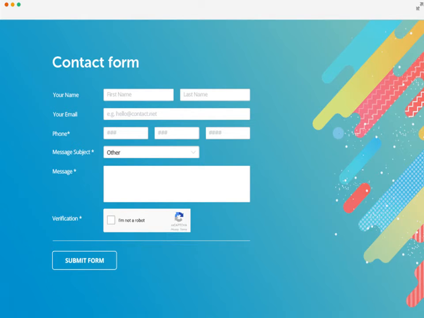Then the form also consists of some buttons, like this submit form button. If you remember, we learned how to insert a navigation button. This is a similar button: when you click on this submit button, the form will be submitted.